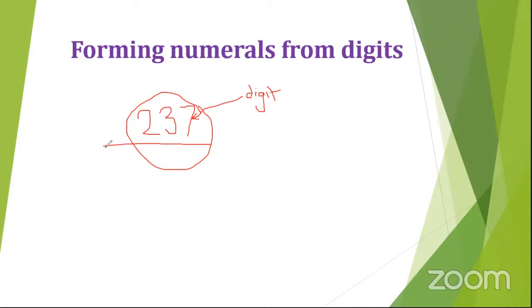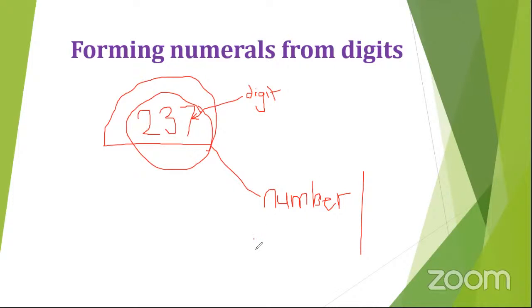We've said that the whole of this is what we call a number, or we can call it a numeral.